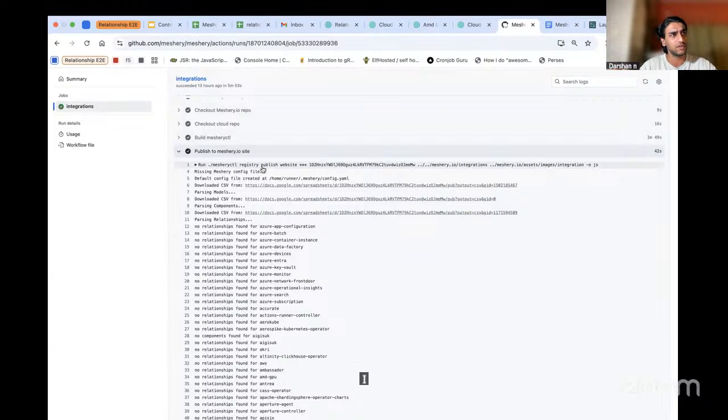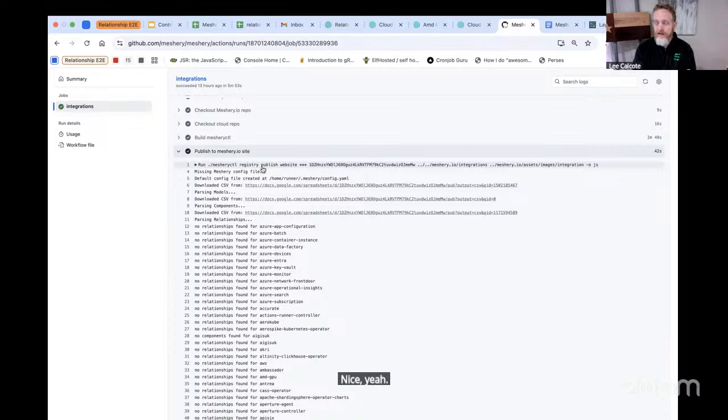I actually brought this up last week as well: it's missing the part where the models in the registry are not being uploaded or published in the catalog. Yeah, you're right. That's what I've been talking about for a year. Yes. It probably just takes up one or two lines.